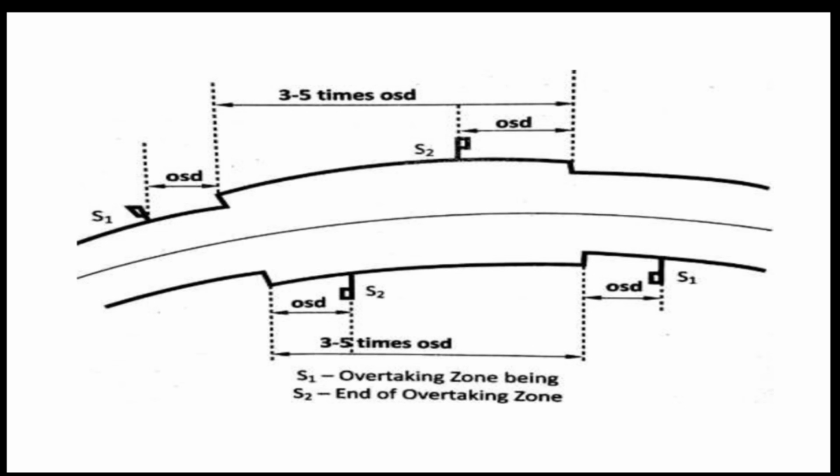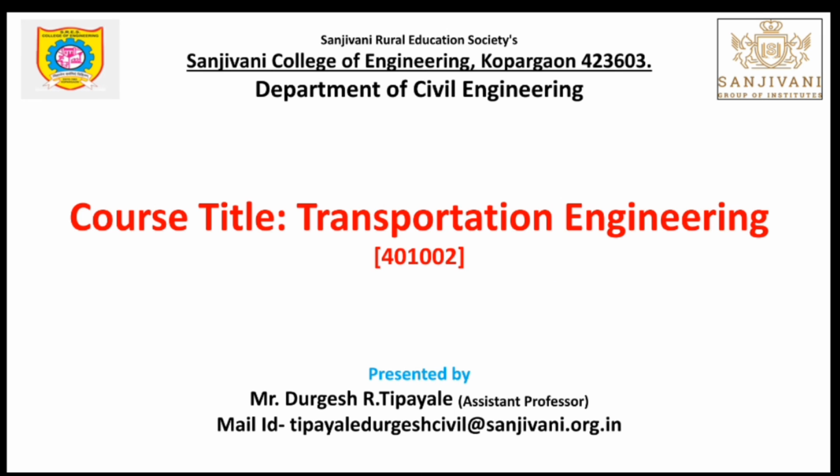When we have to solve the numericals, it is very essential that we draw the same figure mentioning the values of the overtaking sight distance and the locations of the signposts S1 and S2. With this, we shall stop here. Thank you.